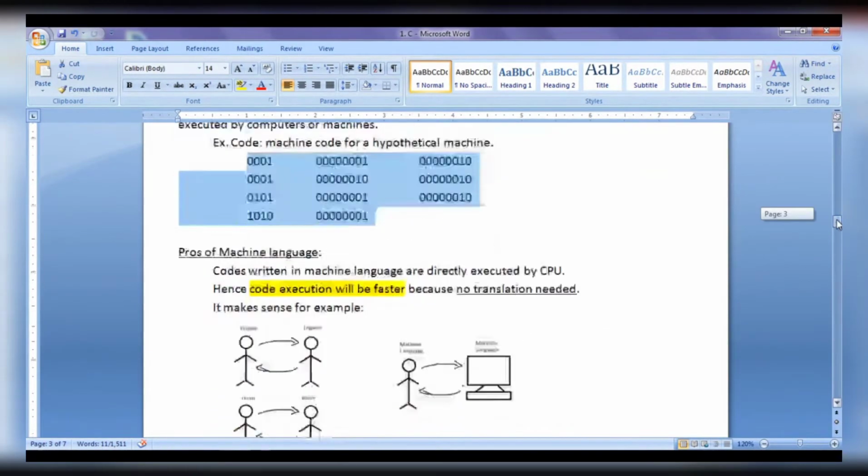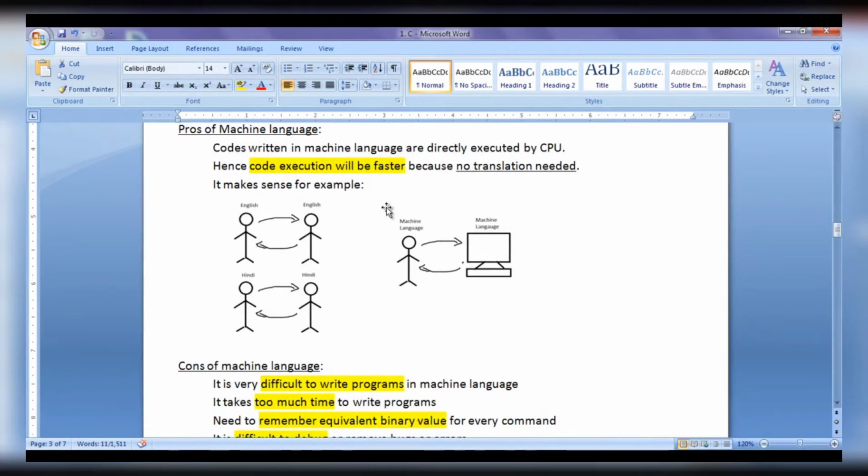There are some advantages of machine language. They are: codes written in machine language are directly executed by the CPU or computer. Hence, code execution will be faster. We don't need any translation.